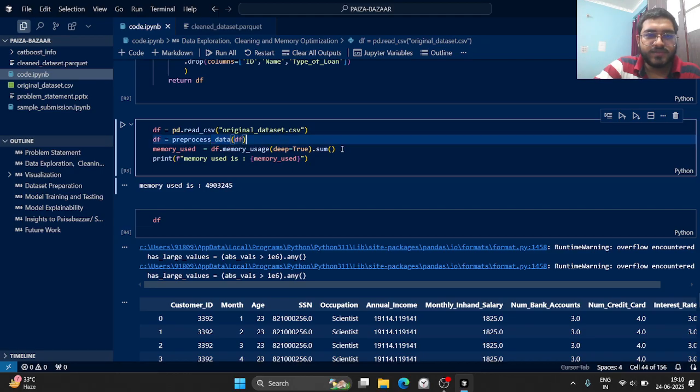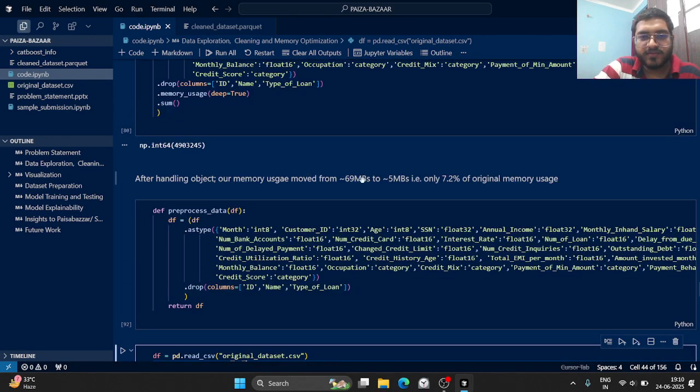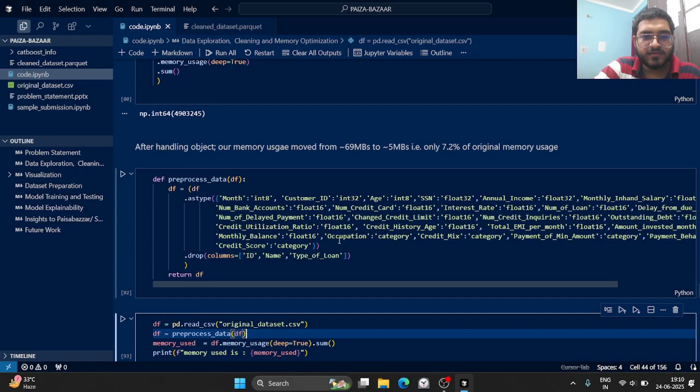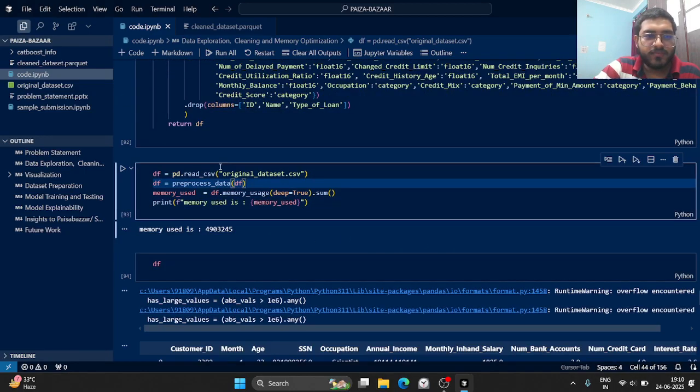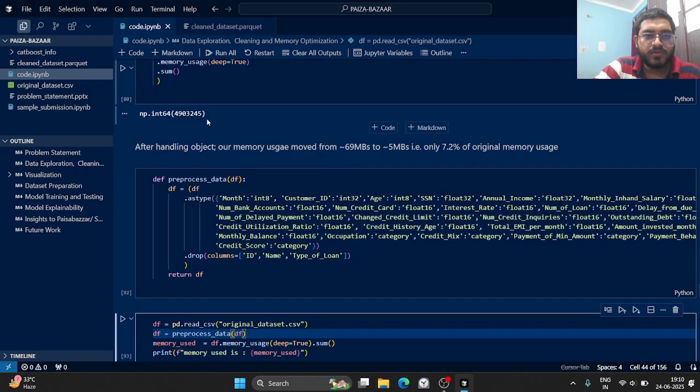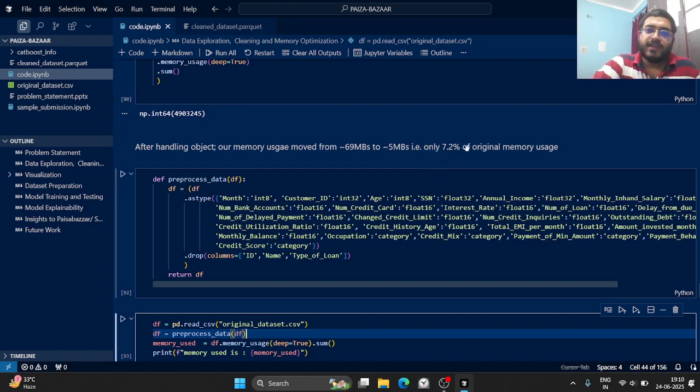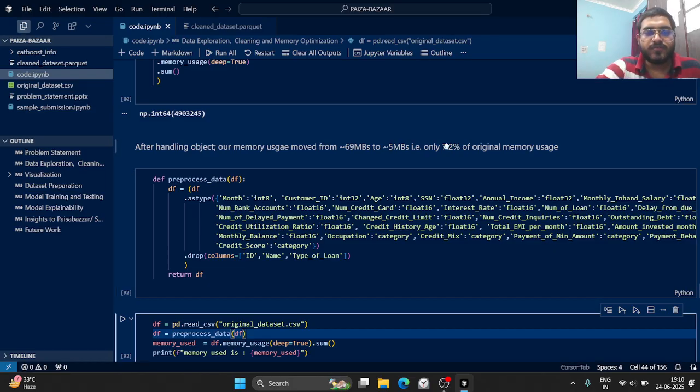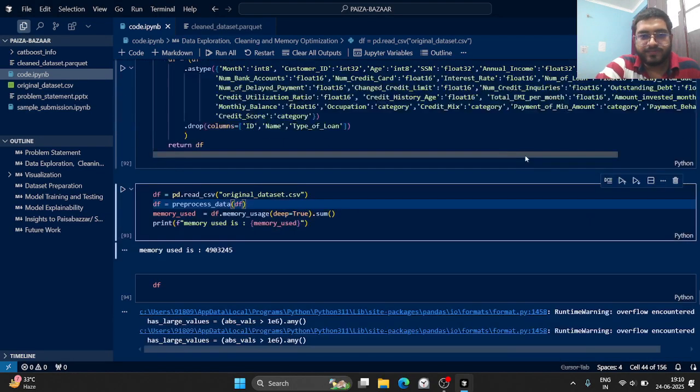I checked the memory usage. I forgot a point: after converting these objects to categories, memory usage went from 69 MB to 5 MB, so around 7.2% of the original memory usage. This is not very useful for our use case because it's a 1 lakh row dataset, but in future, if you're working on millions or billions of rows at companies, this will be a very important point to work on.